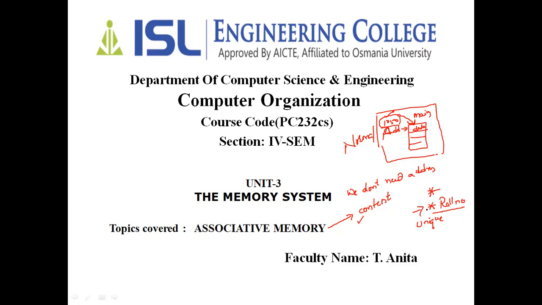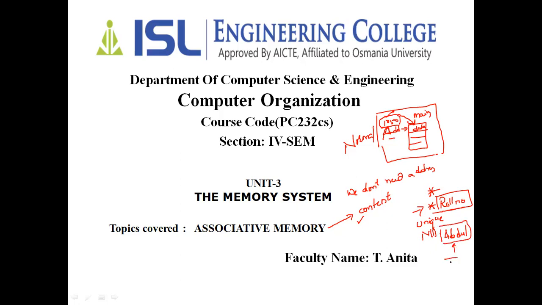So that is the roll number. Here, what I mean to say is, instead of fetching with the address, I'm going to fetch with the roll number. This roll number is a unique identity. For example, if I want to fetch Muhammad Abdul, I'll be going to fetch only Abdul. So this is my content.